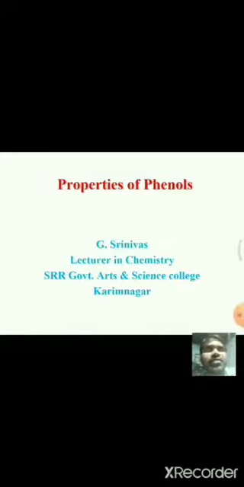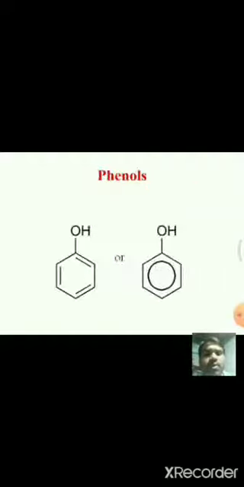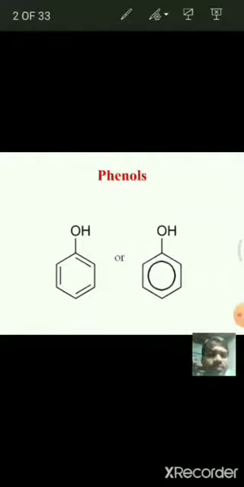In this class we are going to discuss some named reactions of phenols. Before going to the named reactions of phenols, let us revise the electrophilic substitution reactions of phenols also. See, phenol, in which the OH group is directly attached to the carbon of the aromatic ring.